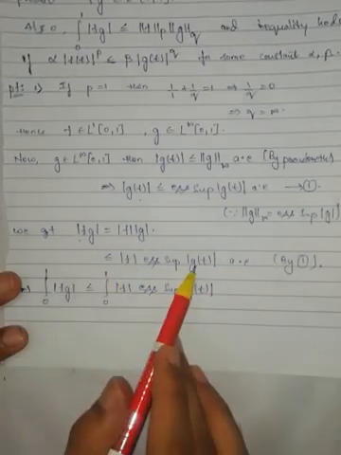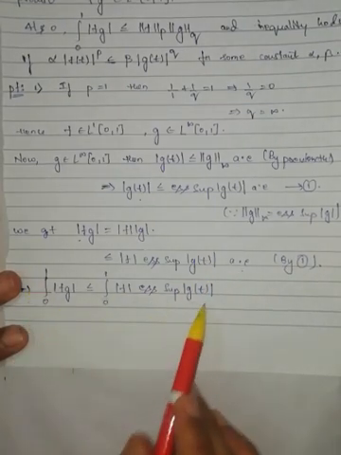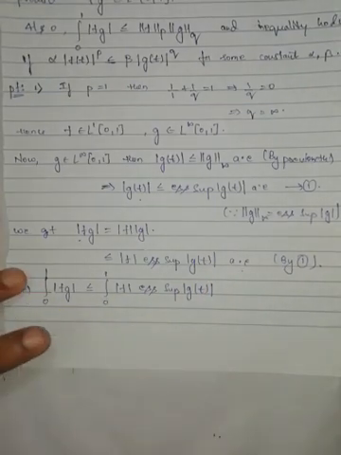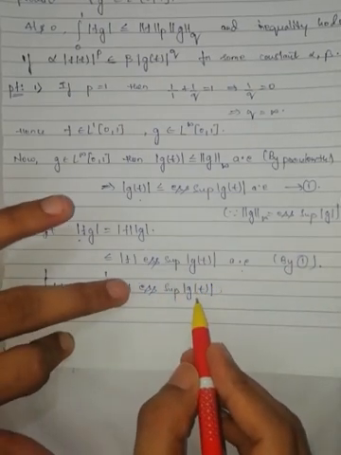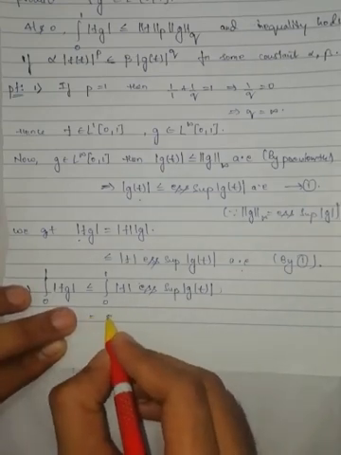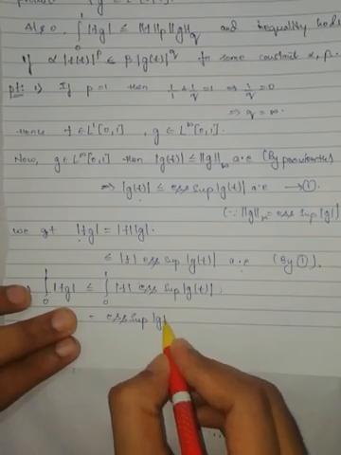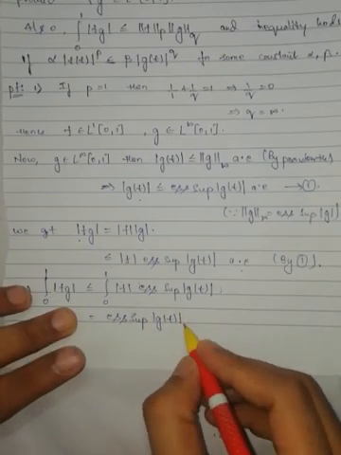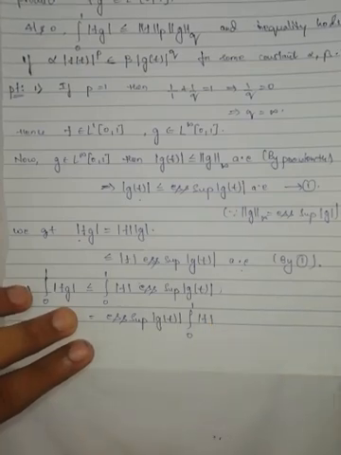Since this is less than or equal to this almost everywhere, the integral is also less. Since this is an essential bound, a constant, I can take it outside: essential supremum of modulus of g(t) into the integral from 0 to 1 of modulus of f.